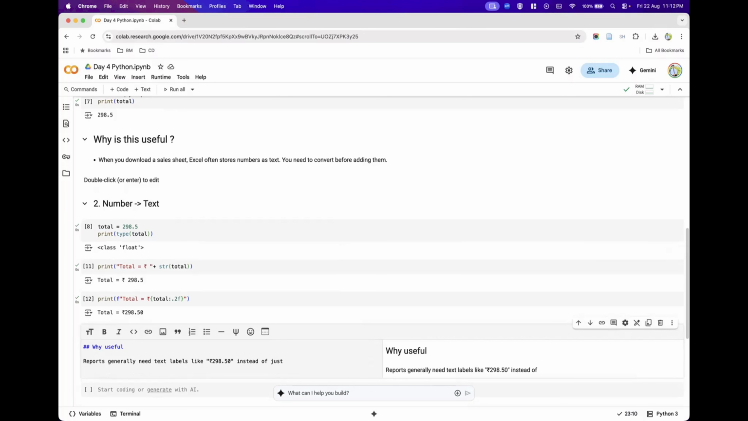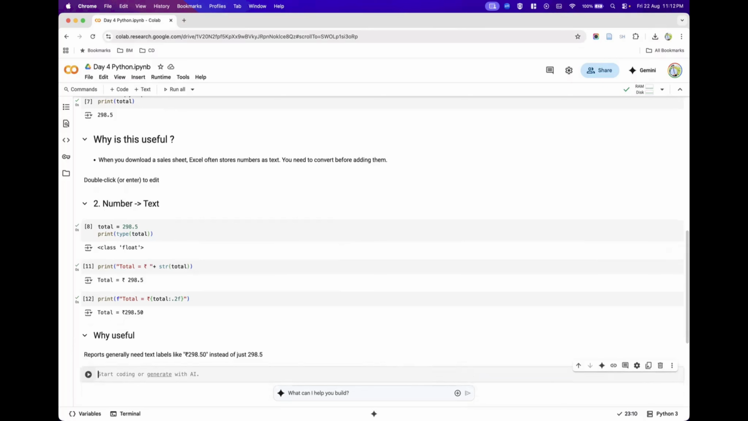Instead of just 298.5. So if you want to have meaningful labels given to your reports, you need this typecasting, which will try to convert your number into text. So what are the numbers that you are trying to convert into text? The numbers are float numbers that you can convert into a string data type, so that we can use this one in our text labels in our reports. That is why we are using this one.